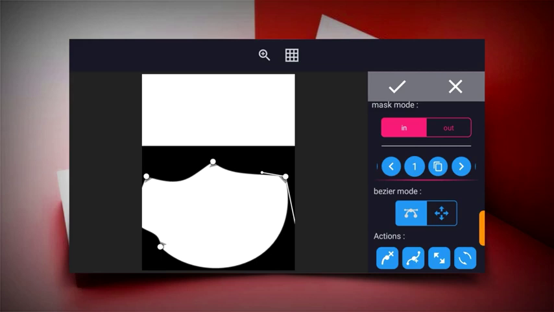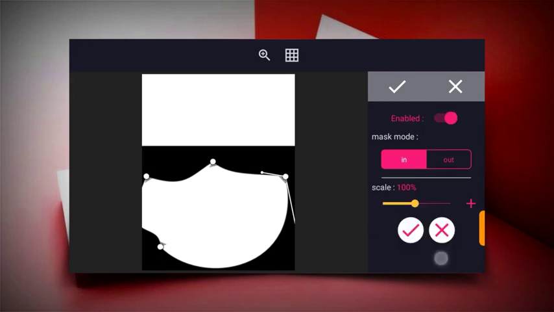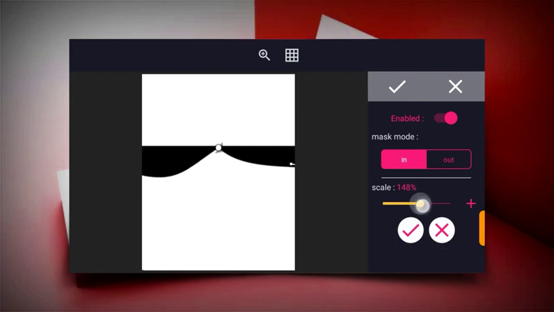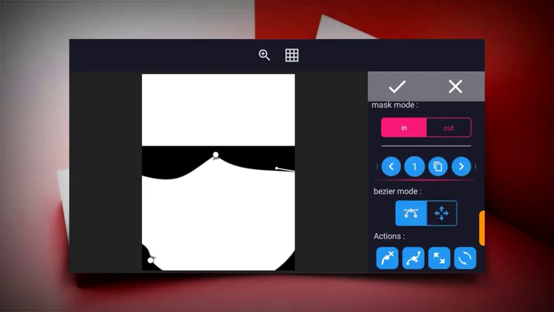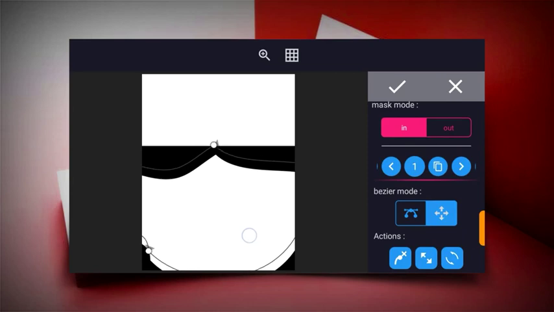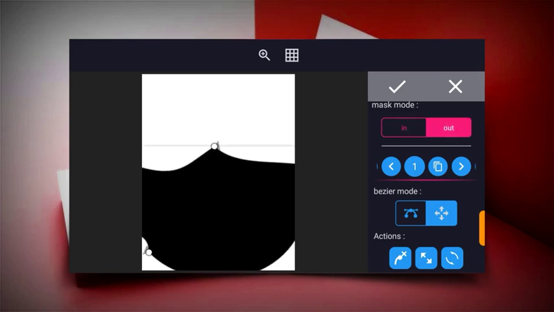So guys, the next thing to do now is to use that zooming tool to increase this to cover up the layouts, and then you click on this tick icon. So let's click on this to adjust this up a bit, but not outside the square. After doing this, the next thing you have to do now is to click on out. As you can see, it erases the other part of the square but leaves only the masking side, and that is just what we want.